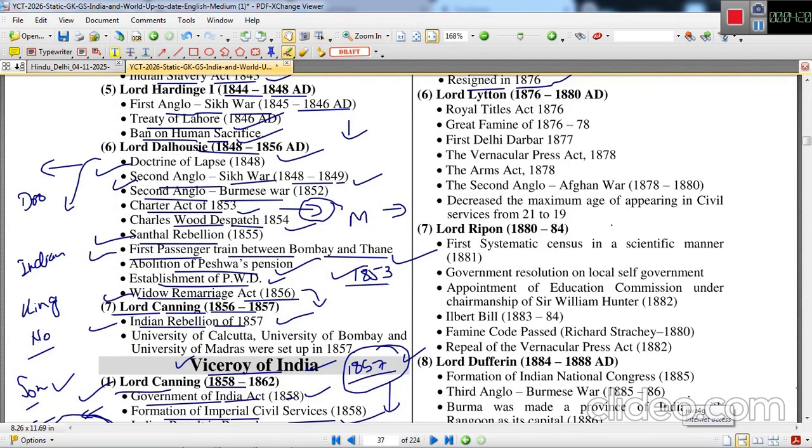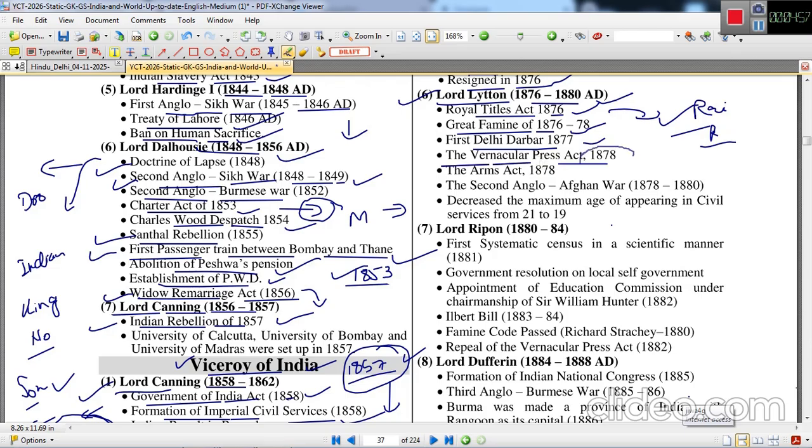Then the next Viceroy to take charge was Lord Lytton, 1876 to 1880. The Royal Titles Act was passed in 1876, and the British government started giving titles like Rai Bahadur and Raj Bahadur to Indians. The Great Famine took place between 1876 and 1878. The first Delhi Darbar was held in 1877.